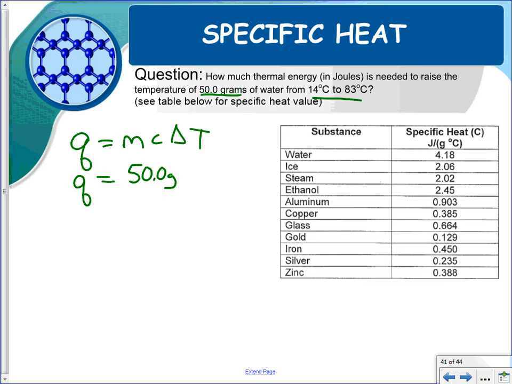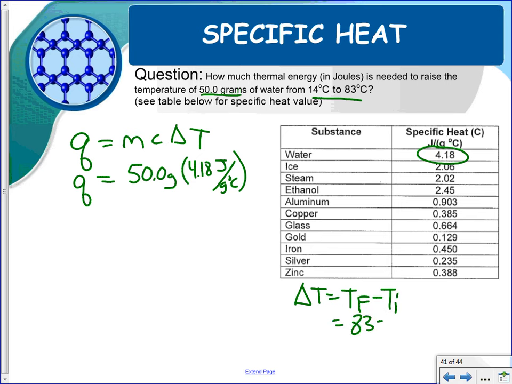The specific heat we get right here is 4.18 joules per gram Celsius. And then the change in temperature, remember, is TF minus TI. So that change in temperature is going to be 83 minus 14, which equals 69. Put that up here, 69 degrees Celsius.